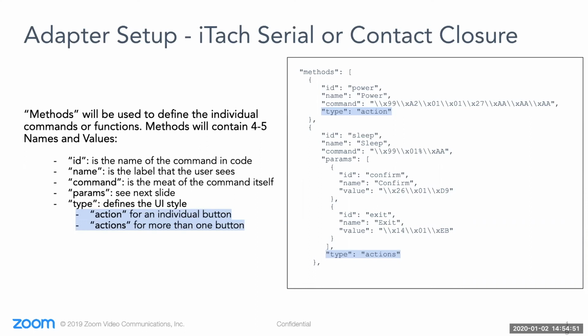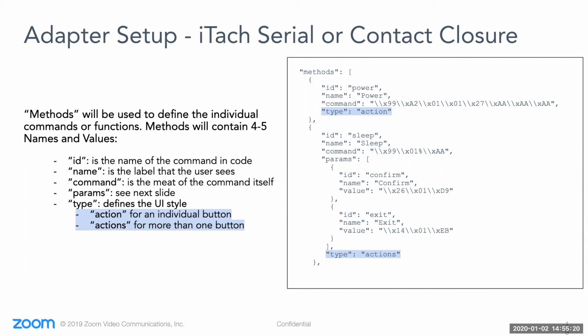And you can see here what we've included in the double quotes is hex, which is pretty common in the AV world, but ASCII is fully supported as well. Double slash plus X for the hex and the hex code after it. And then we define the type as action. You can see I've highlighted action and actions because they do define different user interface styling to fit being one or many commands. The second example shows this where two commands are possible inside of the same parent command.